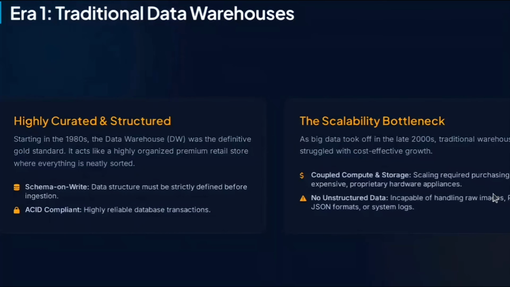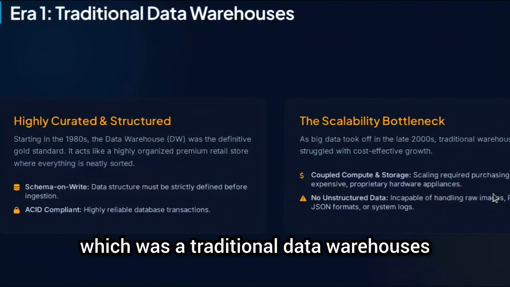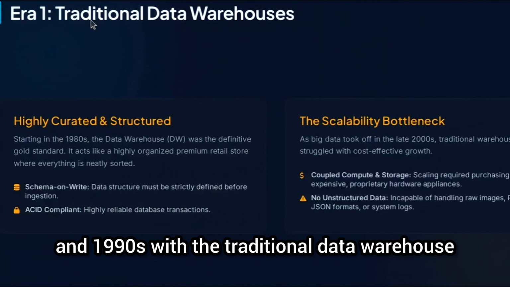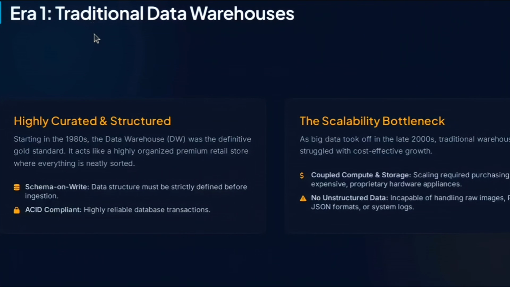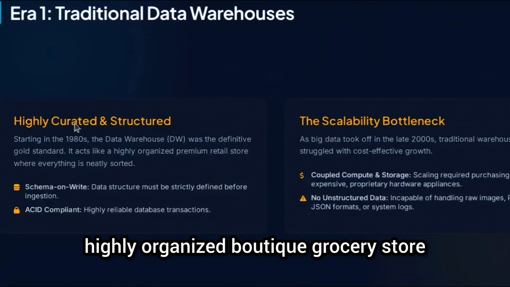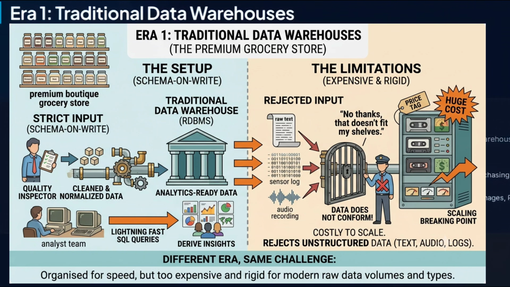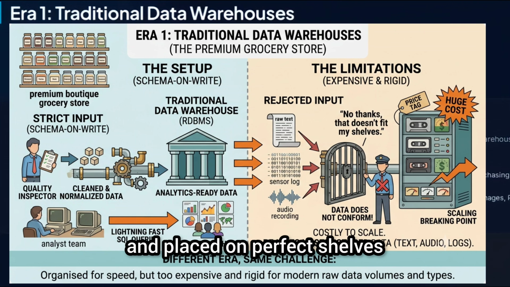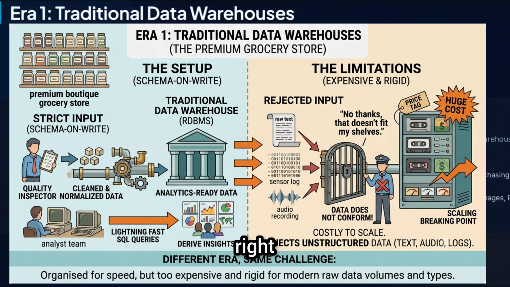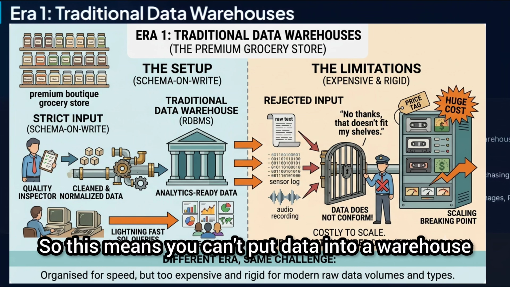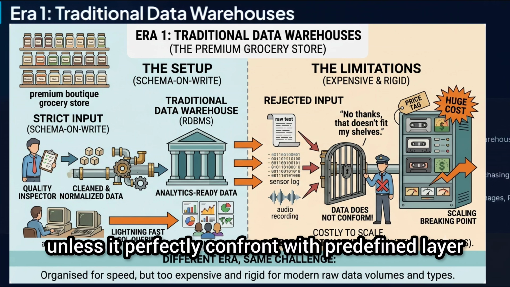Okay, so let's talk about Era 1, which was the traditional data warehouses. Era 1 started back in the 1980s and 1990s with the traditional data warehouse. Think of a data warehouse as a premium, highly organized boutique grocery store. Everything inside it is meticulously cleaned, labeled, and placed on perfect shelves, right? In technical terms, we call this schema on write. This means you can't put data into a warehouse unless it perfectly conforms to predefined labels.